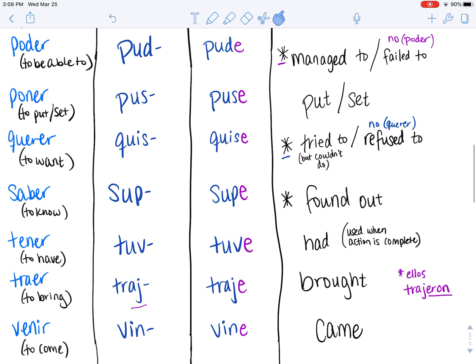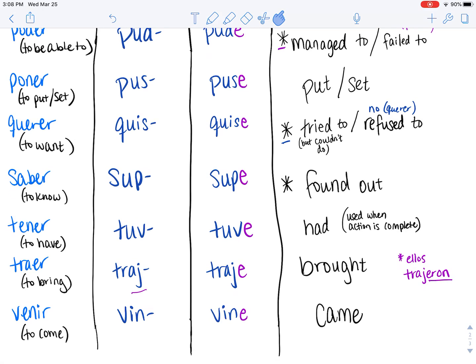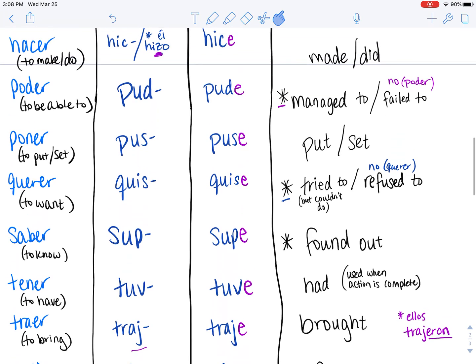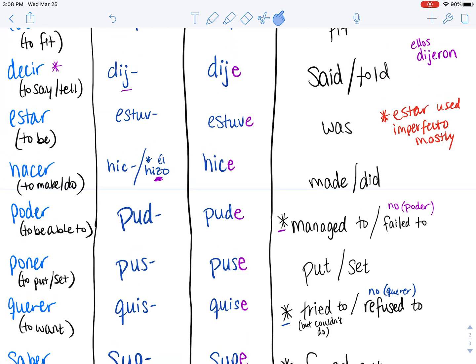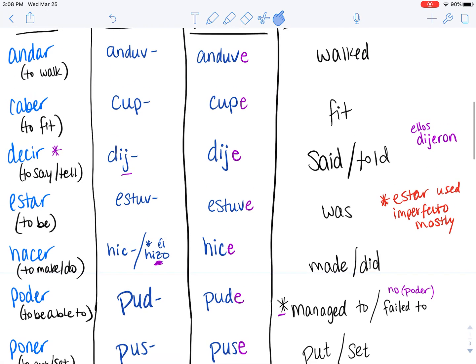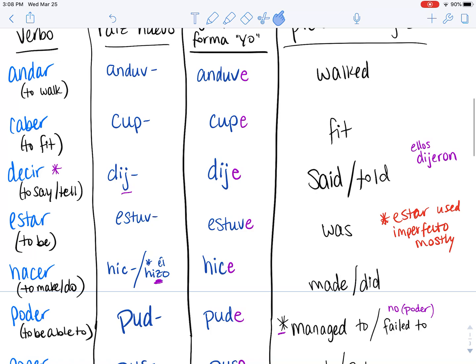So once again, we're going to go bottom to top and then just work on our pronunciations of all these new raíces. Por favor, repitan. Vin, traj, tuv, sup, quis, pus, pud, hic, estuv, dij, cup, anduv.